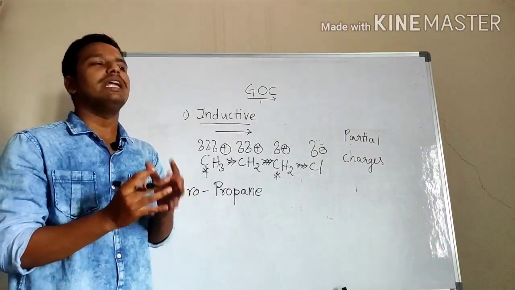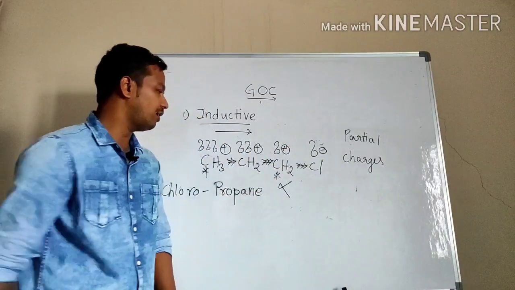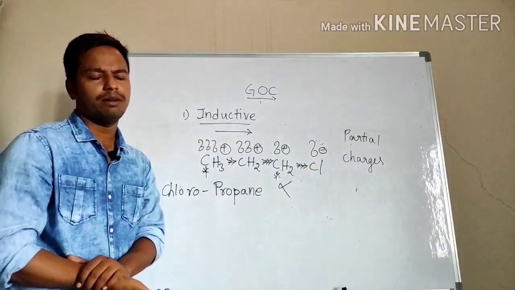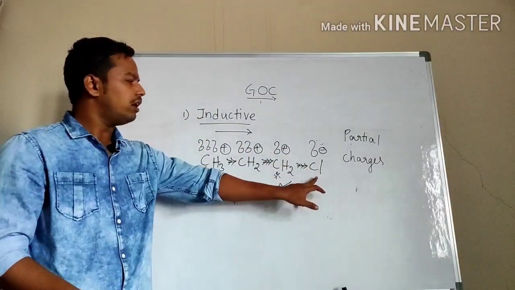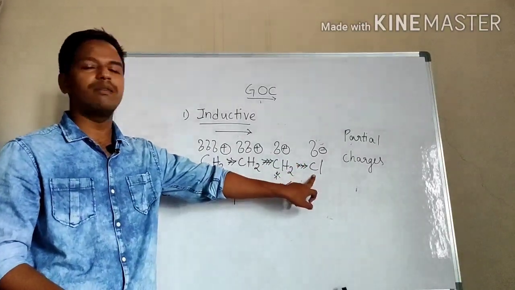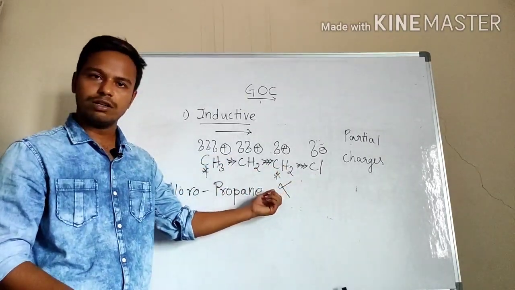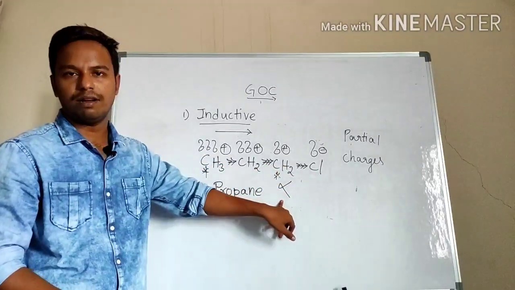Okay, so the most inductive effect will be observed at the alpha carbon. What is alpha carbon? The carbon which is present next to the functional group, we call it alpha carbon.